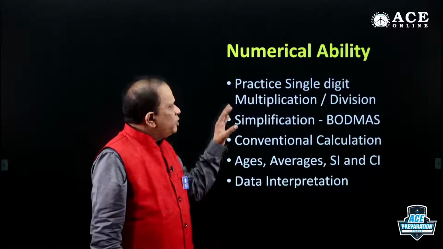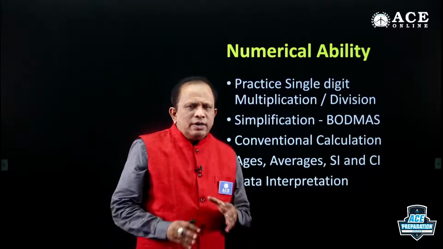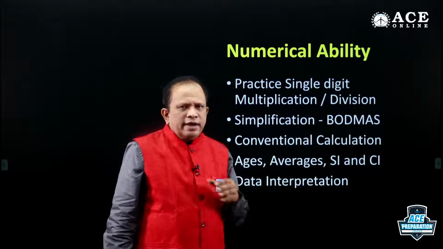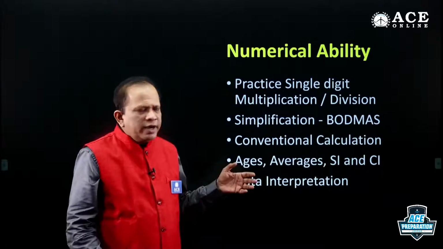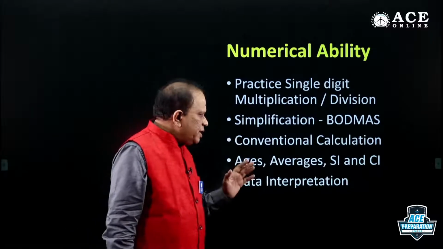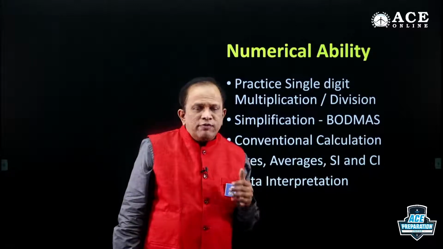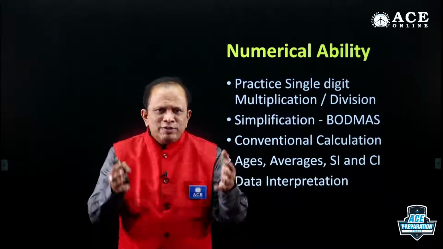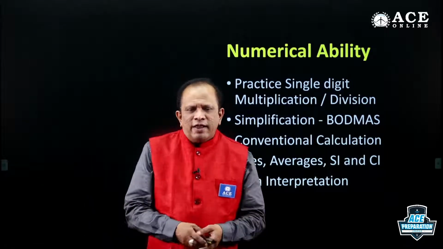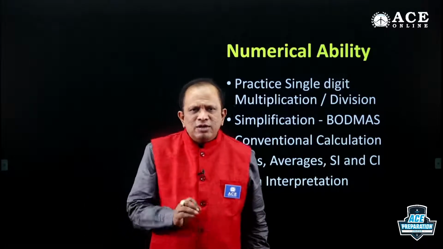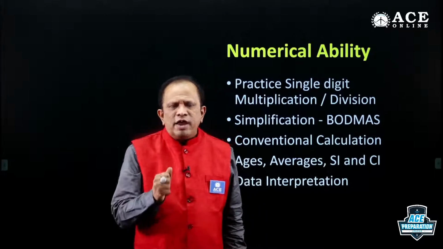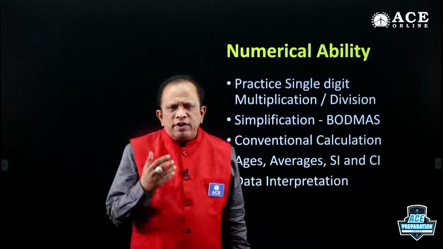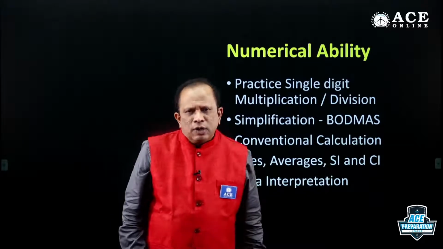So overall, numerical ability, nothing to worry about. Now you can focus on the simplifications by applying the BODMAS rule. At least 4 or 5 marks you can expect from this particular section, right? So you have to enjoy every question. Whenever you think that a question is not leading you somewhere, ask yourself, where is the clue? Where is the clue? And read the question with that intention, and you are going to find the clue.